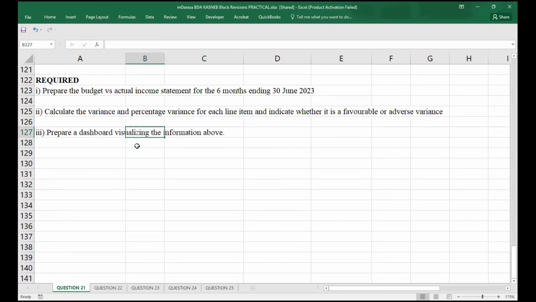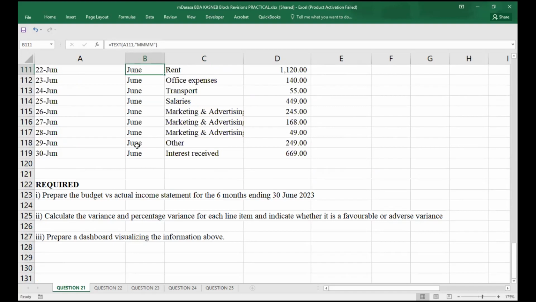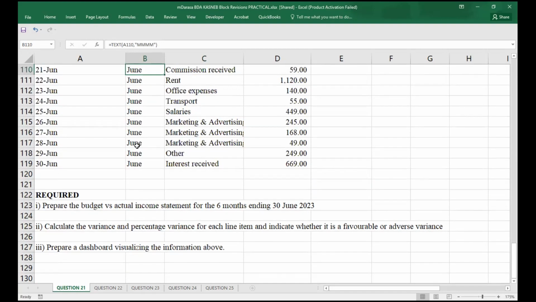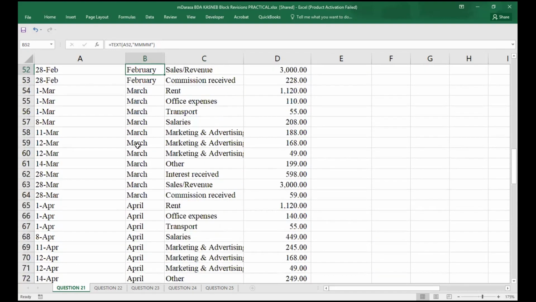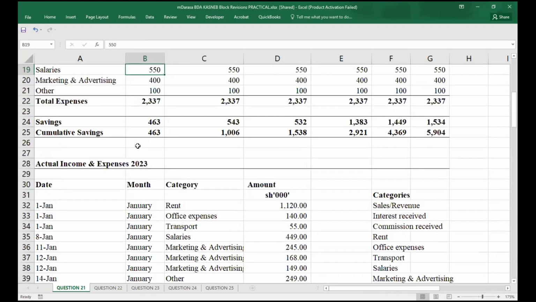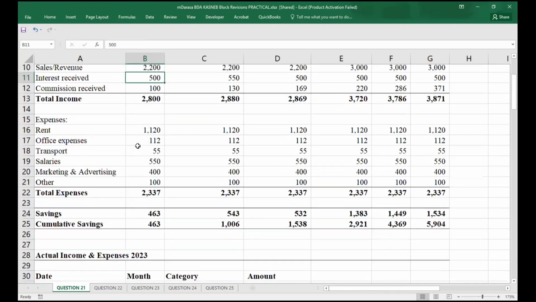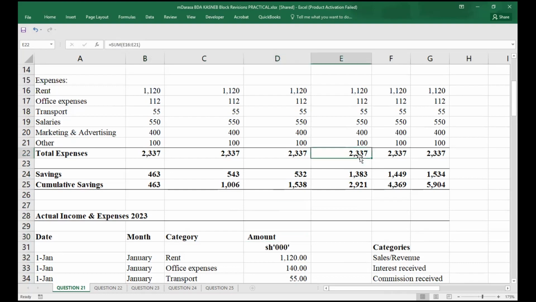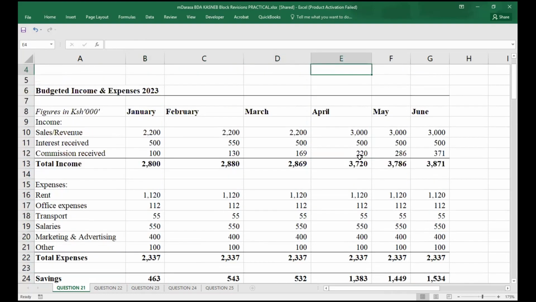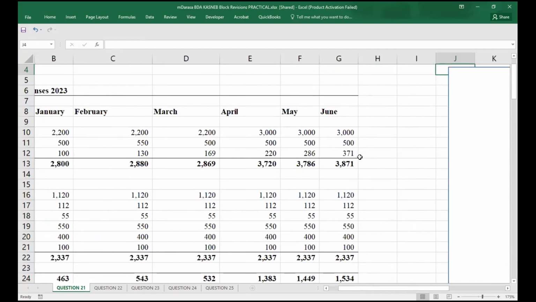The first thing we need to understand is that this can be under management accounting or tax. So what we will be requested to have in mind is our knowledge of budgeting. But because the examiner has summarized almost everything for us, our job will just be a matter of copying and pasting. So we will be requested basically to prepare this budget for the 6 months.